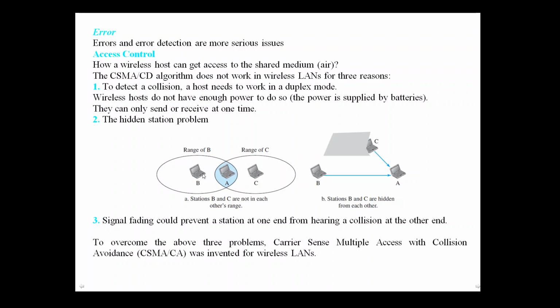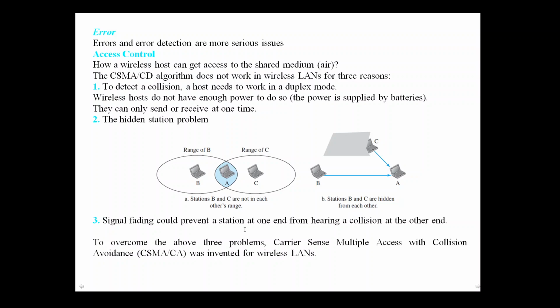This happens because stations B and C are not in each other's range. Consider the second case. Stations B and C are hidden from each other. Both may try to send data to station A. There will be a collision because B doesn't know that C exists and C doesn't know that there is a B. This is called the hidden station problem.